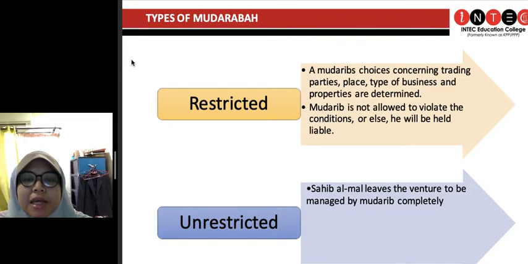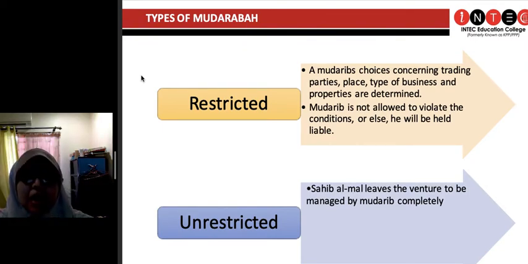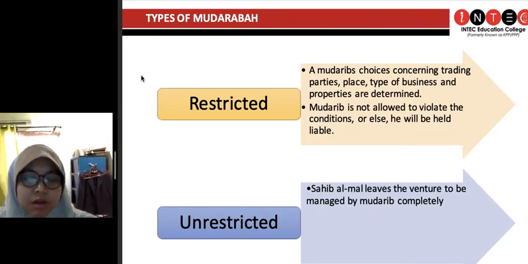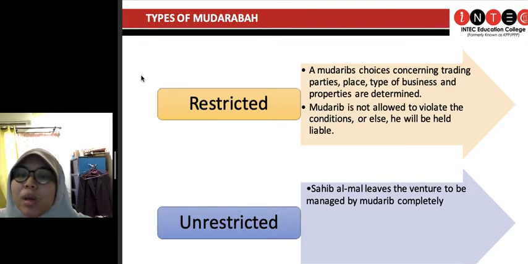So if he violates all these conditions, say the sahibul mal says that this mudharabah, I'm giving you this capital 100k to operate this business, but I want to only do business in F&B, say food and beverages, kan, because somehow the sahibul mal believes that we can make a lot of money in F&B. And only here in Shah Alam. I do not want you to operate our business outside of Shah Alam. And strictly only in Shah Alam and only in F&B. Whatever it is, as long as it's in F&B.